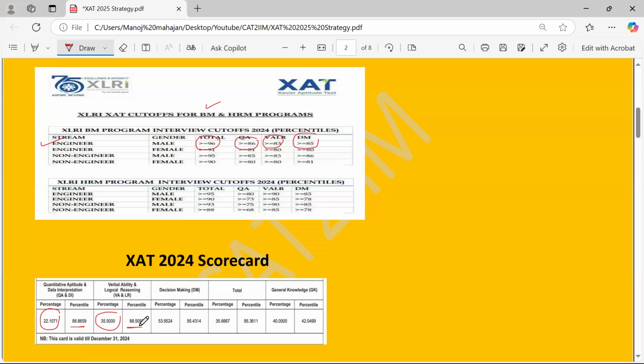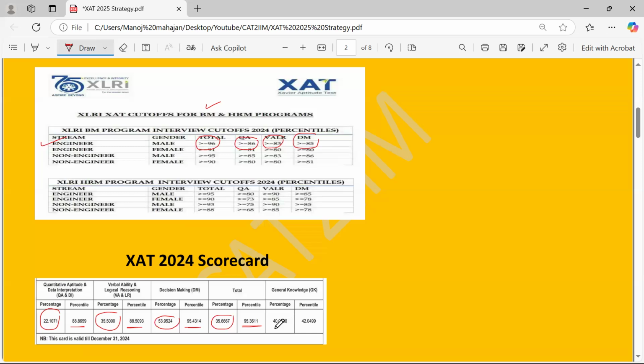In decision making, percentage-wise 53.9, somewhere close to 11 marks, would have given you 95 plus percentile. Overall, in 2024, 35.66 percentage, translating into marks, would have been close to 27 in the XAT 2024. So 95 plus percentile it was.